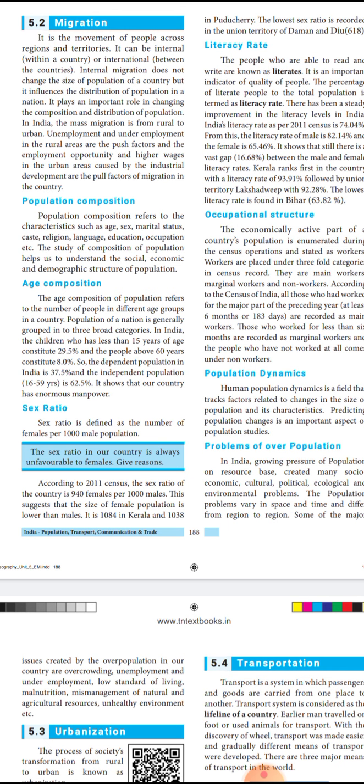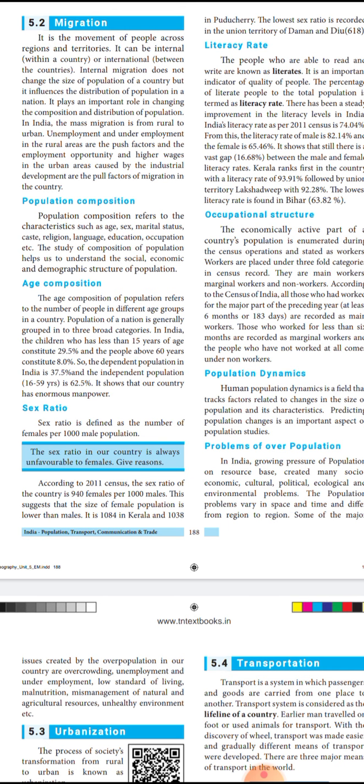Next is the occupational structure. Some people are main workers, some are marginal workers, some are non-workers. Main workers can do any job. Marginal workers do only selective types of jobs. Then the non-workers are the people who are not working. All these things are being recorded for the population.